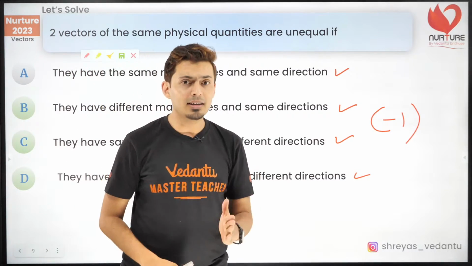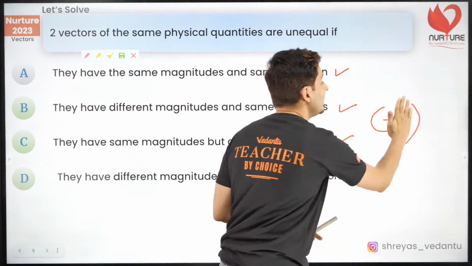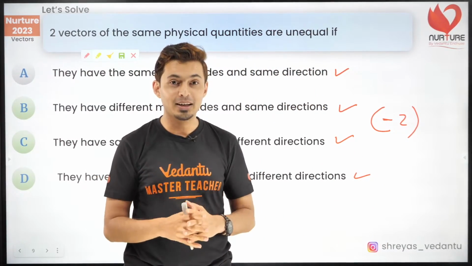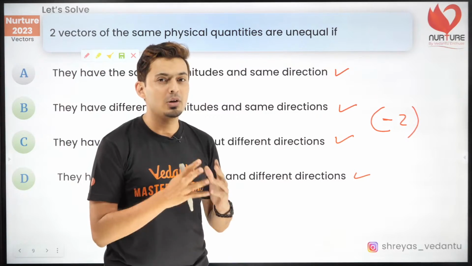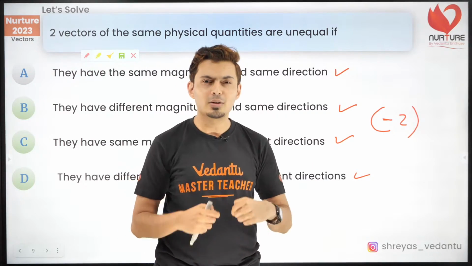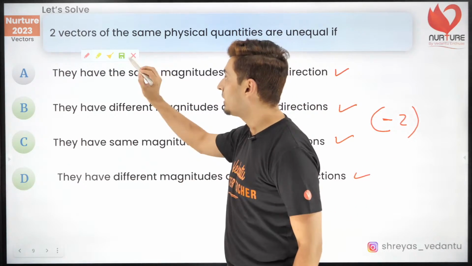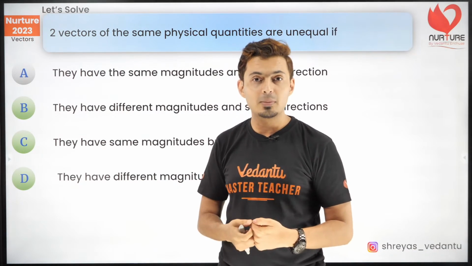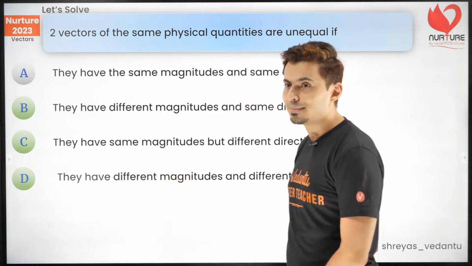There are instances, sometimes there were partial markings, 1 or 2 years. But there were other years, there was even -2 marking. Yes, there have been instances when there was -2 marking. So guys, I hope you understand why JEE Advanced is difficult. Sometimes it's not just because of the question, it's because of the exam pressure as well as the marking scheme, which makes it very tough to score really good marks. Okay, so guys, remember, partial marking is not guaranteed. Sometimes it is there, sometimes it is not there. Who can tell you when the partial marking is there or not? At the last moment when you read the instructions. So we have to be prepared for everything, let me tell you that.